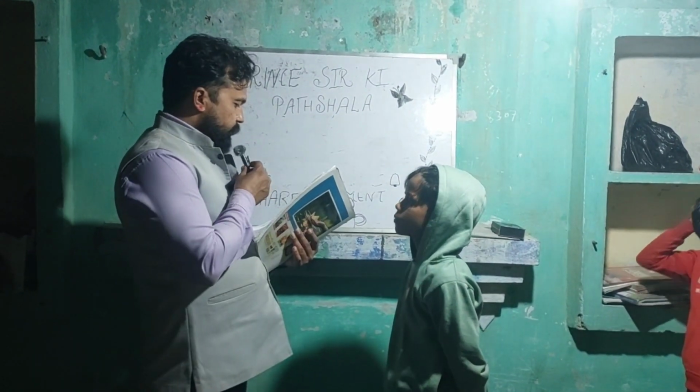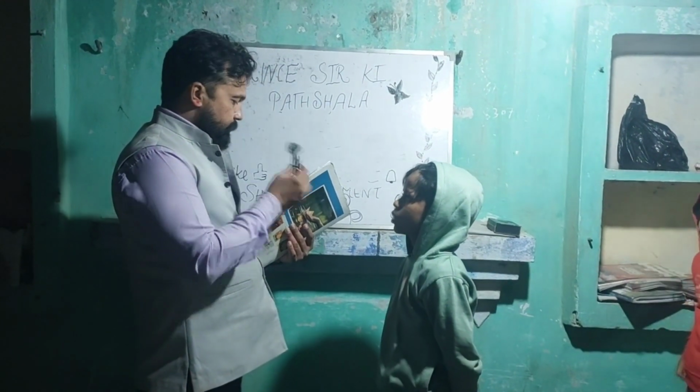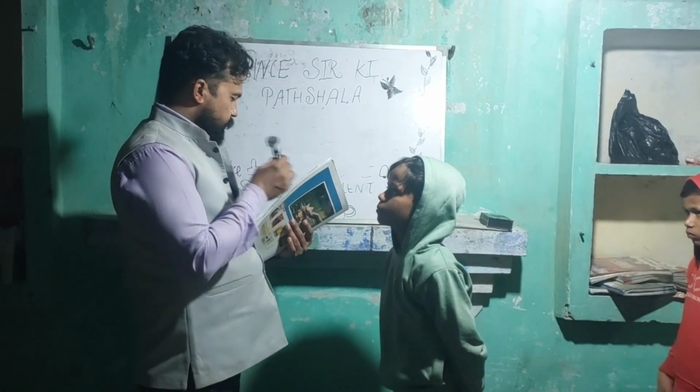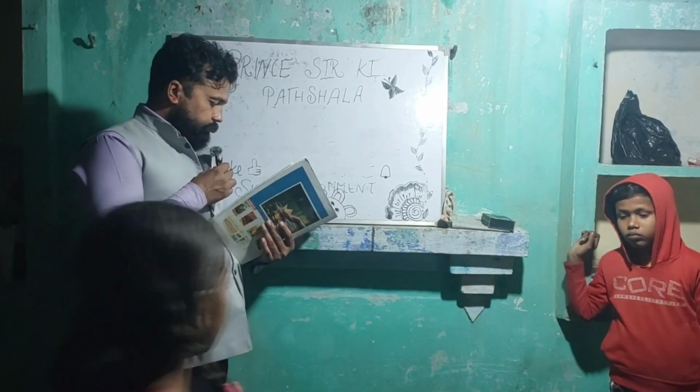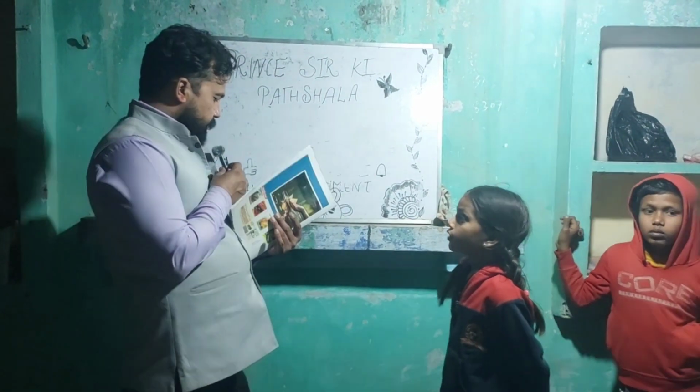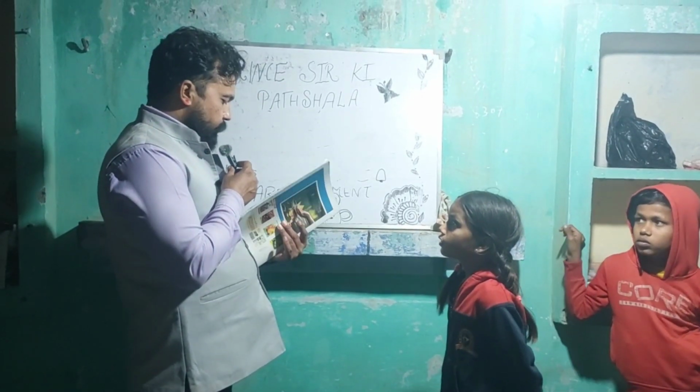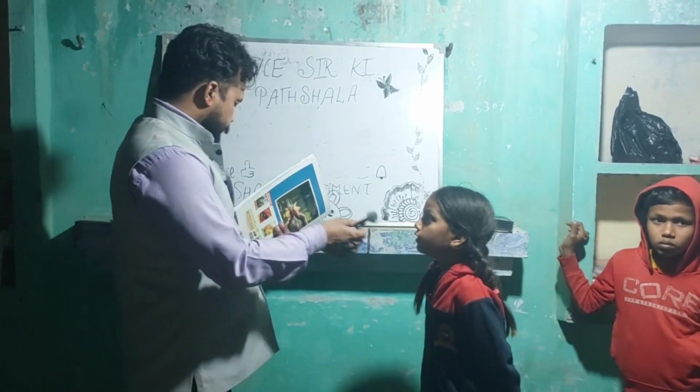Fungi. Which one of the following cannot reproduce themselves? Protozoa. Okay. Simran, beta, no shadow is formed when the object is. Transparent. Okay.